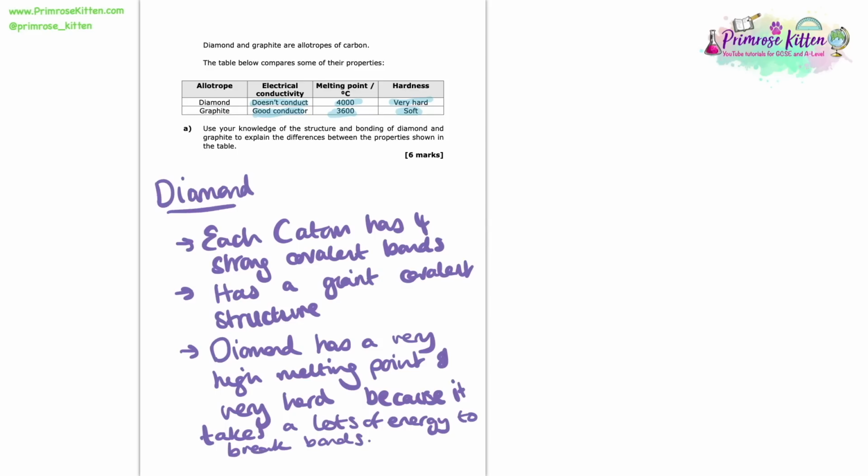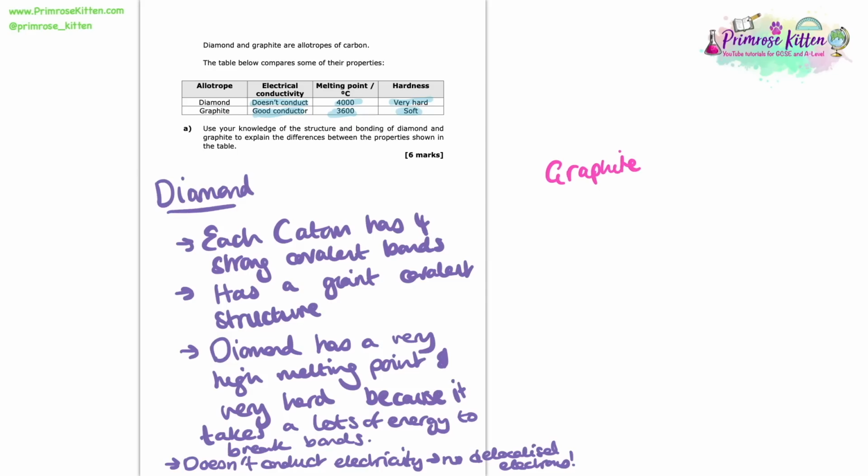So the next thing that we want to talk about here is why it doesn't conduct electricity. Well, each carbon atom would normally have 4 electrons that it could donate to form bonds, and every single one of those does form bonds because it has 4 strong covalent bonds. As a result, there are no spare electrons, no delocalized electrons, which is what's needed to conduct electricity. So that's why diamond doesn't conduct.